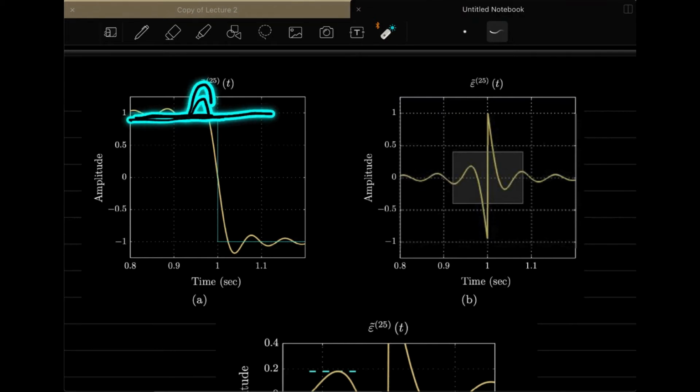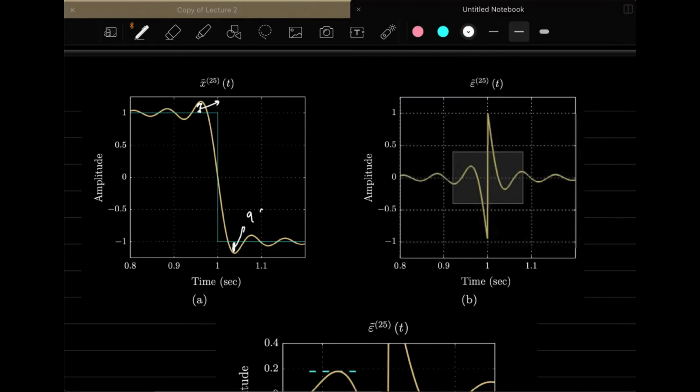So the amount of overshoot, and at this particular location the undershoot here, so this amount, and same for the overshoot, this amount. So the amount of overshoot and undershoot is basically 9% of the height of the discontinuity. So whatever your height of the discontinuity is, this is your height, right? If you take 9% of that, that will be the peak, this peak, and same with this. So these peaks will be 9% of the total height of this discontinuity.